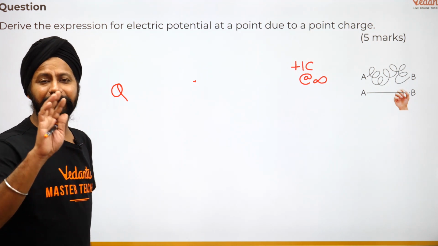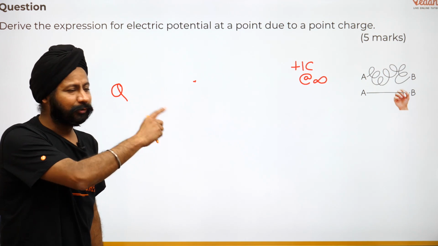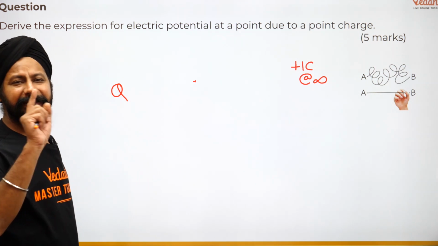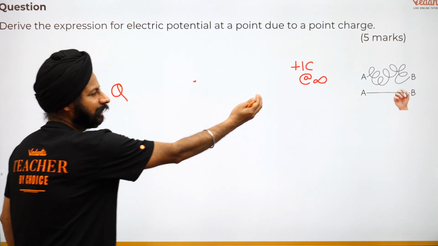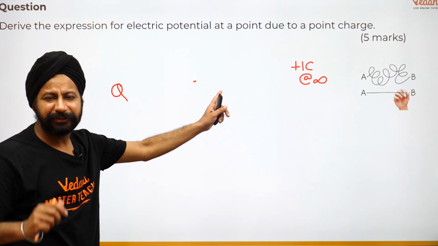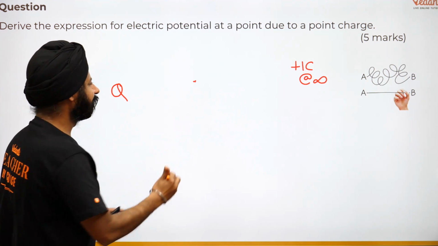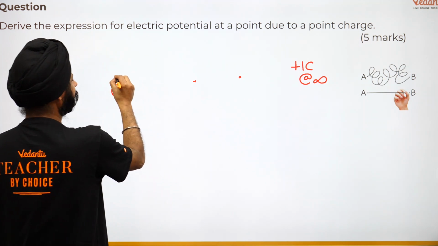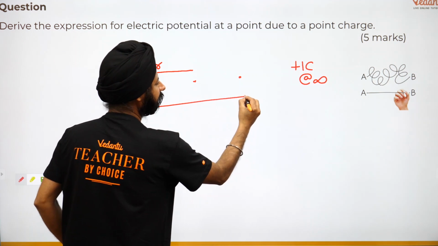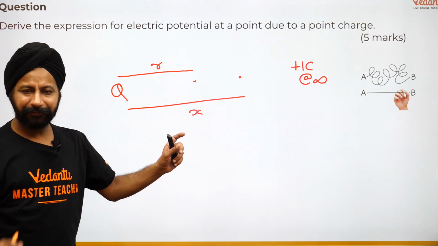अगर if you're not comfortable with integration, stay extra attentive here. I'm going to simplify that. In integration, you look at the start position, you look at the end position, you take some point on the way. Like the charge was coming here, बीच में pause करके, freeze the time, and the charge is somewhere at intermediary position. मेरे को चाहिए था potential at a distance of r, लेकिन मैंने क्या किया, I pause somewhere at a distance of x on the way, रुक गया वहाँ पे, time रुक गया.